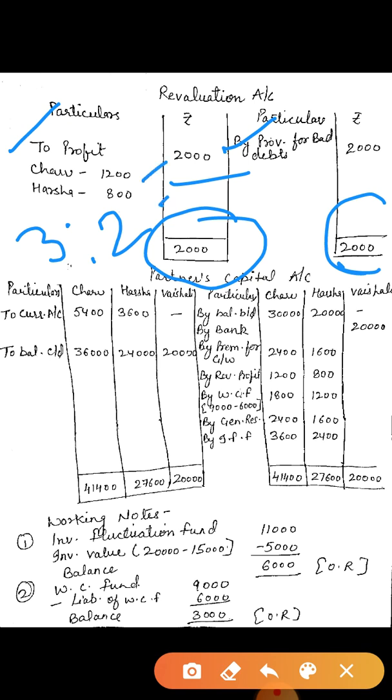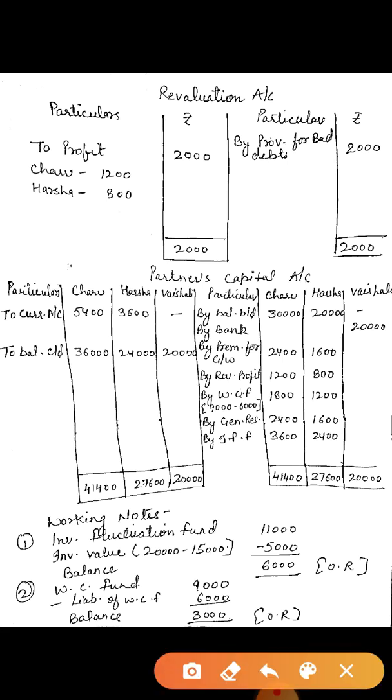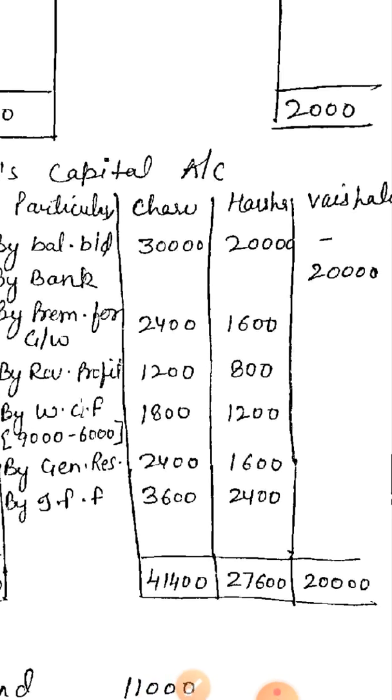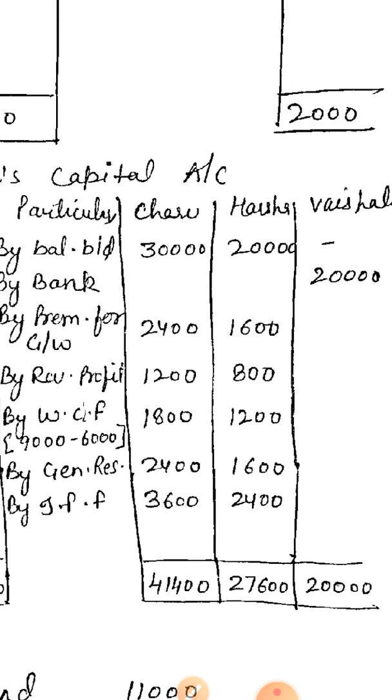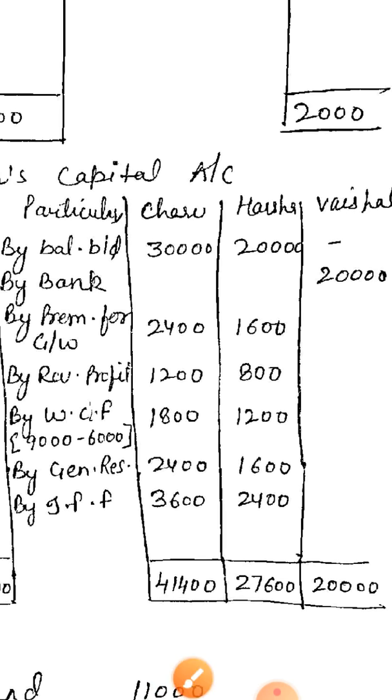After that you have to prepare the partners' capital account. Because you are preparing the capital account, first you have to transfer the capital balances of the old partners. Capital balances are always given in the question on the liability side. I already told you about the partners' capital account. So first of all you have to transfer the capital balance. Now first of all we will see the credit side. By balance brought down.